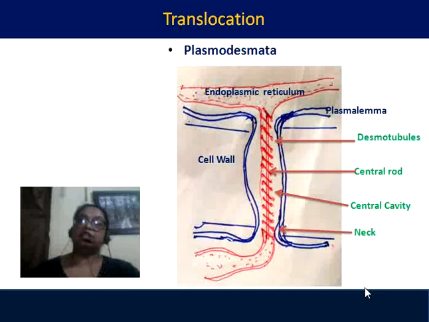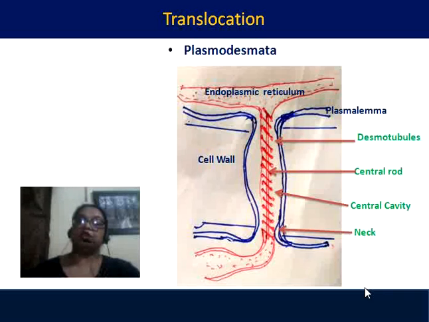So it is a connection between the cells' main central organizing or central controlling system. If we see the endoplasmic reticulum passing through the passage from one cell to another, we call it plasmodesmata connections. And if we see the structure of the plasmodesmata connection, then we will see that at the end there is a little bit narrow portion, we call it neck.